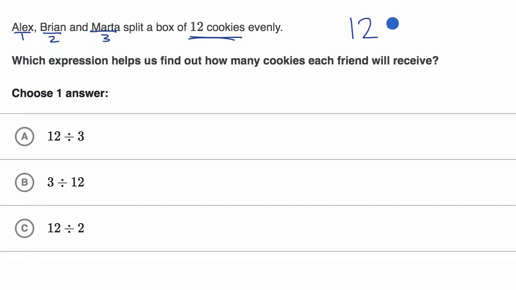So we're going to divide it into 3 equal groups, and you might know what that is, but we don't even have to figure that out. We just have to say, how many cookies does each of the 3 people receive? Well, it's going to be 12 divided by 3 cookies. So it is this choice right over here. 3 divided by 12 doesn't make sense in this situation. You don't have 3 cookies, and you're not dividing it amongst 12 people. And C doesn't make sense. You're not just taking 12 cookies and dividing it between 2 people. You're dividing it between 3 people.